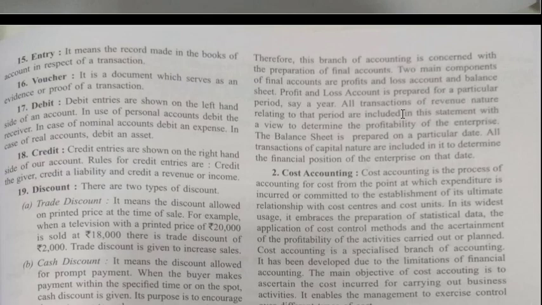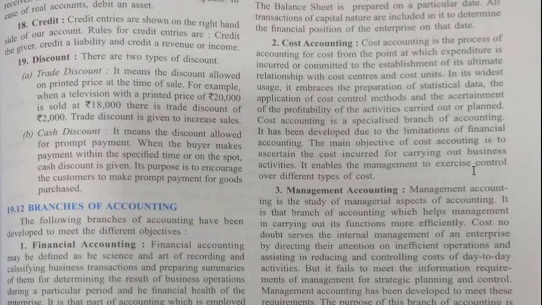All transactions of revenue nature relating to that period are included in the statement with a view to determine the profitability of the enterprise. The balance sheet is prepared on a particular date. All the transactions of capital nature are included in it to determine the financial position of the enterprise on that date.